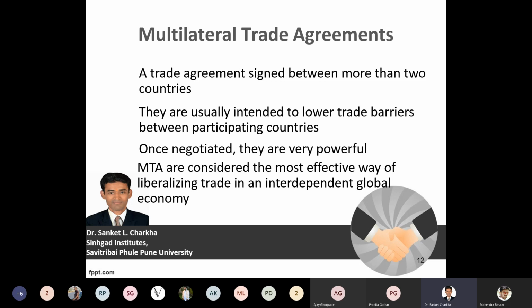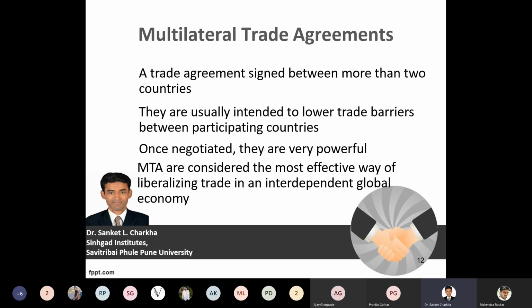The second perspective that we are looking at is the multilateral trade agreement, a trade agreement which is signed between two or more than two countries. So when the maximum number of countries, more than two countries, are involved, that trade agreement is called a multilateral trade agreement. They are usually intended to reduce trade barriers between the participating countries. So if two or more countries come together at a certain platform and try to reduce the trade barriers between the participating or member countries, then this trade agreement is called a multilateral trade agreement.